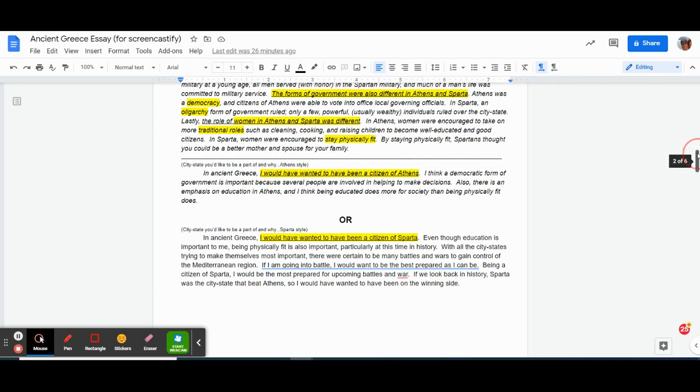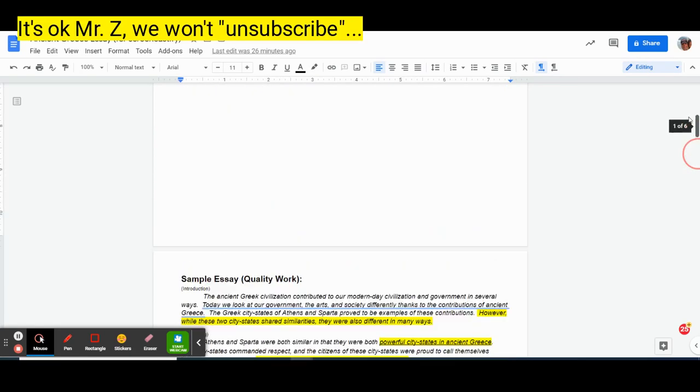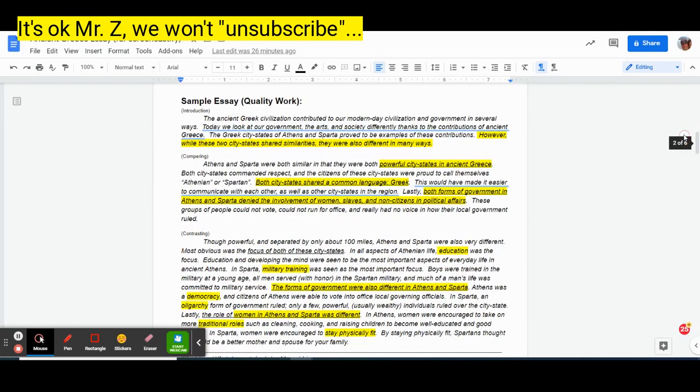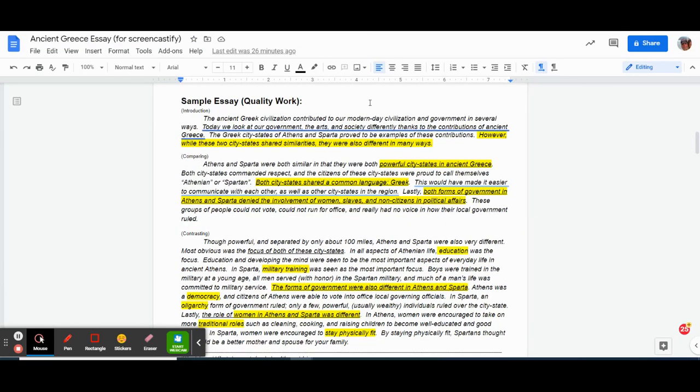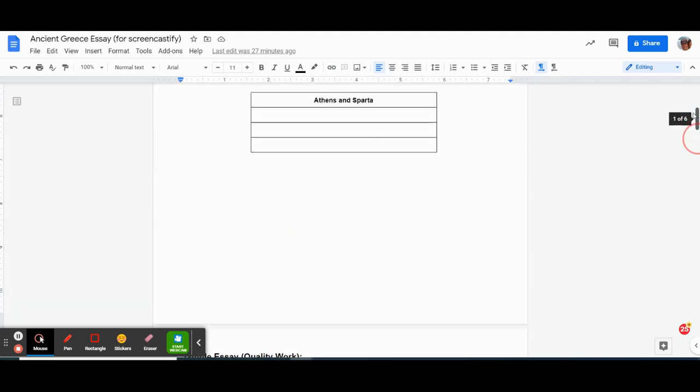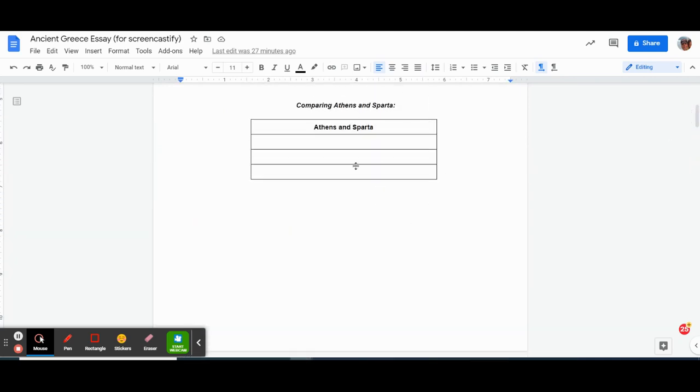I apologize, that's 4, not 5. I'll give you an example of an introduction, and in the comparison section, that information is going to come right from your graphic organizer where you compared Athens and Sparta.